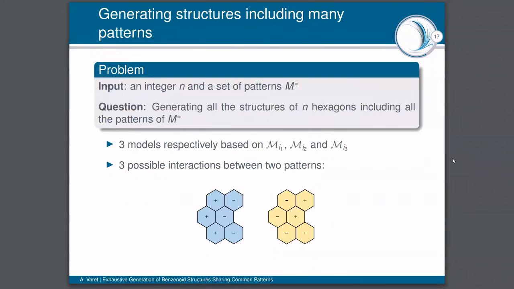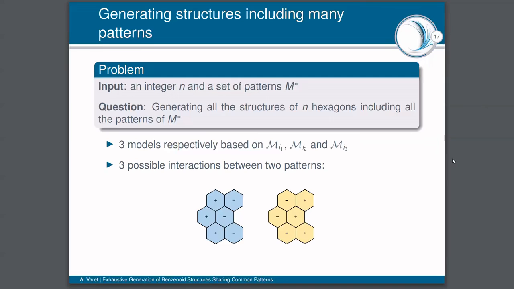The second problem is the following one. Given an integer n and a set of patterns, we want to generate all the benzenoids of n hexagons, including all the patterns of the set. To solve this problem, we implemented three different models, respectively based on the three previous models I presented just before. It is a kind of generalization of the first model, considering many patterns instead of only one. And there is an additional problem when we consider many patterns, that is, how two different patterns can interact.